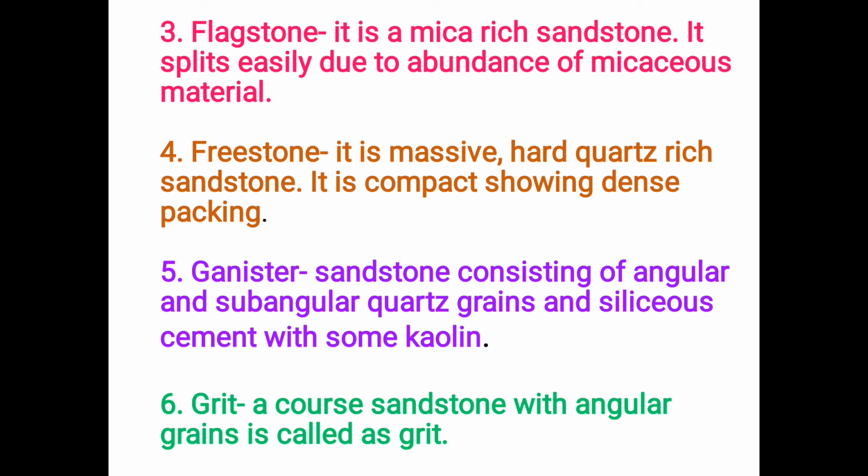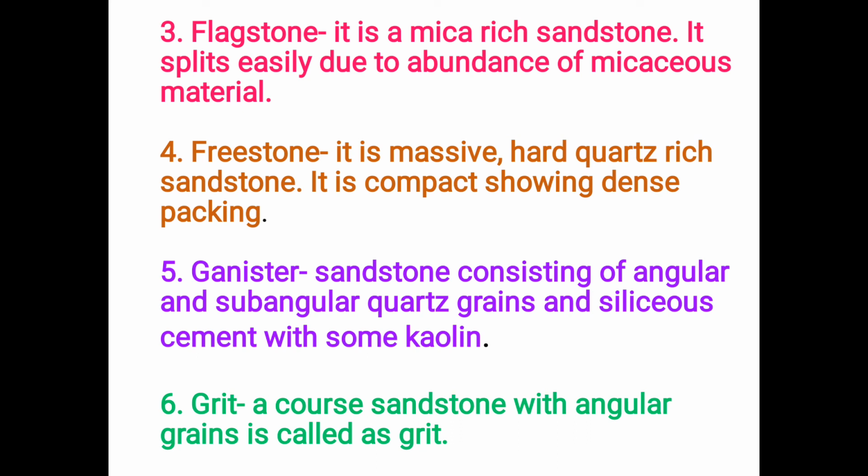So in this lecture we have studied the definition of arenaceous deposits, which are nothing but sand sized deposits. Again, there are three kinds of sands depending upon grain size: coarse, medium and fine grain. Then we have seen the varieties of sandstone depending upon color, mineral composition and cementing material.